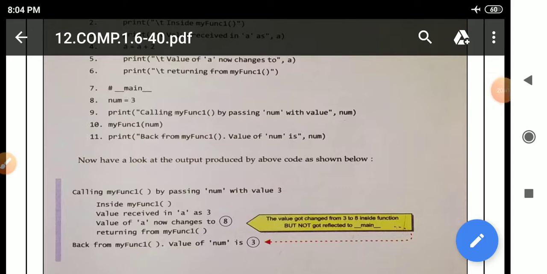So the value got changed from 3 to 8 inside the function, but it did not get reflected in __main__, meaning in the main statement, the top level statement.